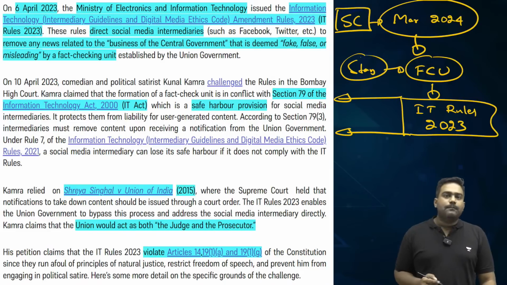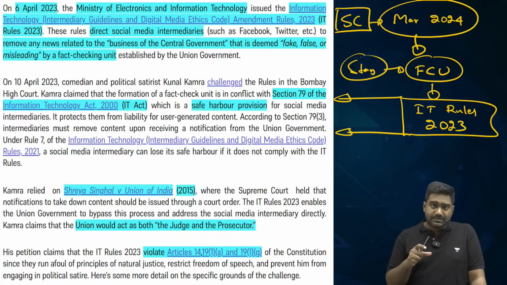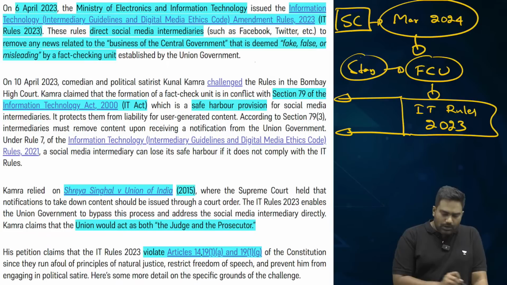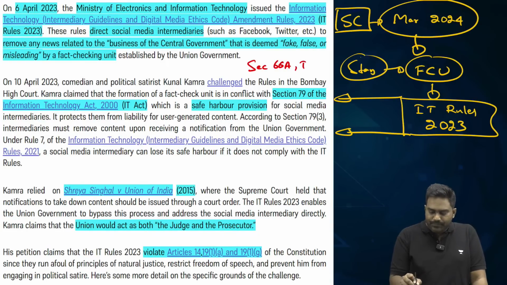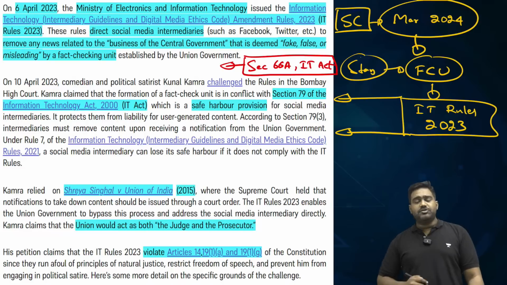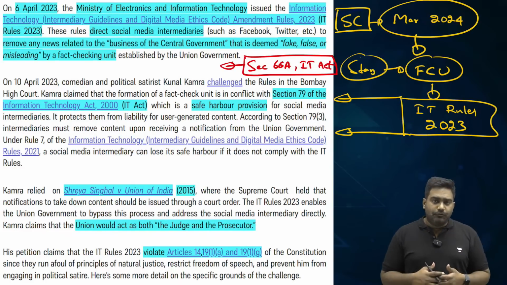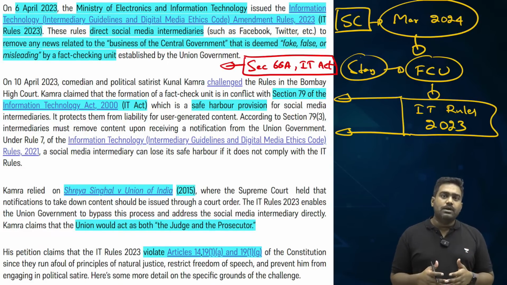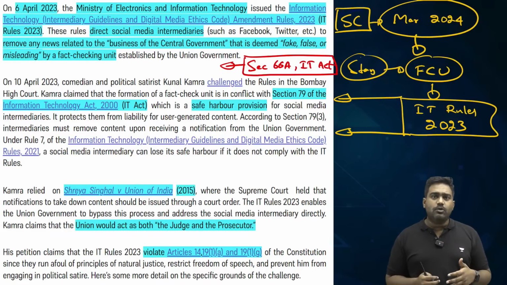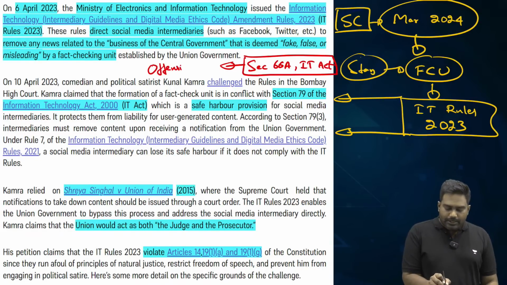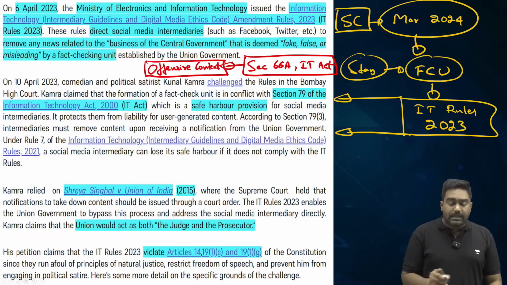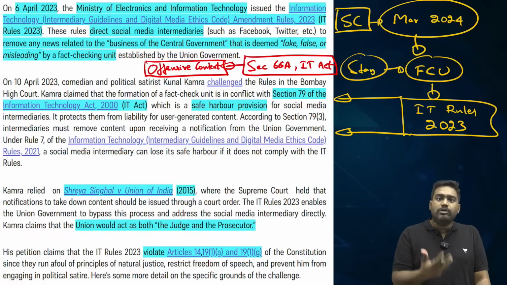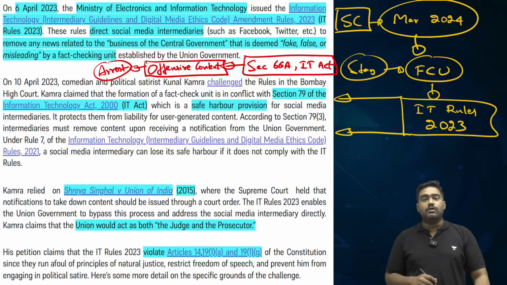See, a few years ago, there was one controversial provision within the IT Act. It's called Section 66A of IT Act. It was a notorious provision. This provision of IT Act allowed the law enforcement and security agencies to take down any content which was deemed to be offensive. It mainly dealt with offensive content. Offensive content could be taken down, and the person who circulated the offensive content could be arrested and prosecuted. It was seen as a criminal offense.